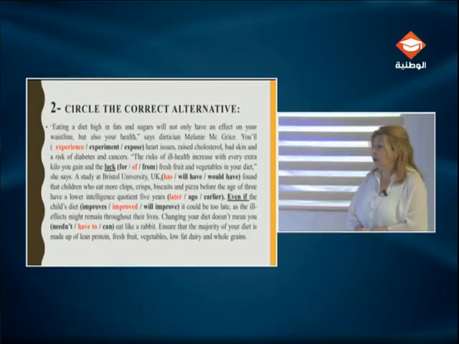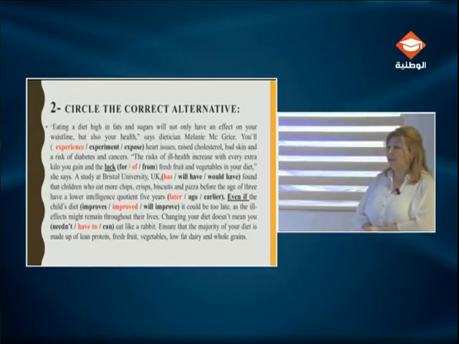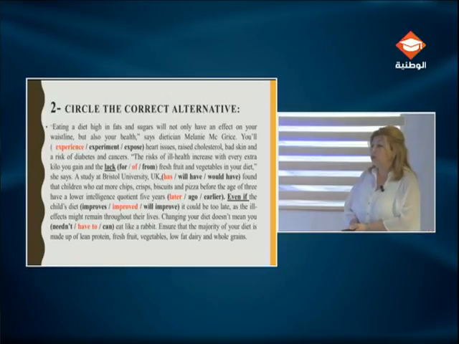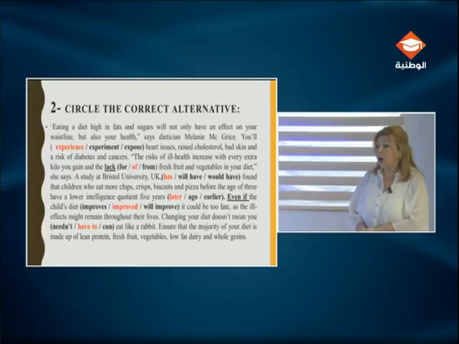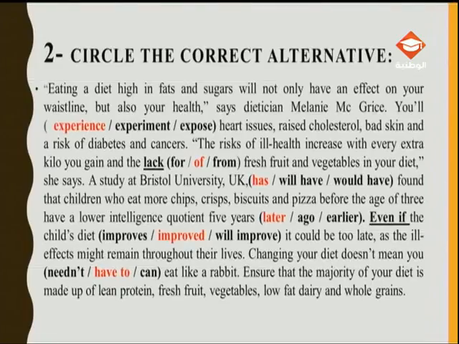Because the ill effects might remain throughout their lives. Changing your diet doesn't mean you needn't eat like a rabbit. Okay, it means being selective in what you eat.